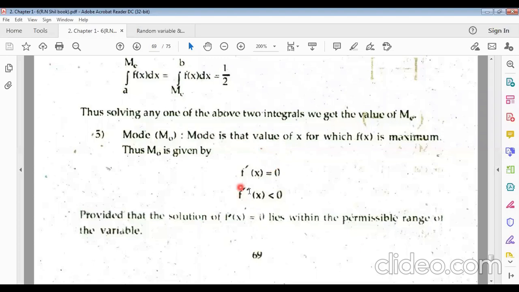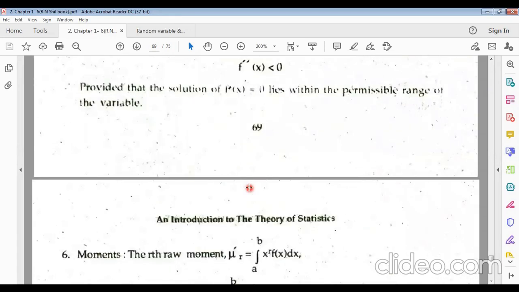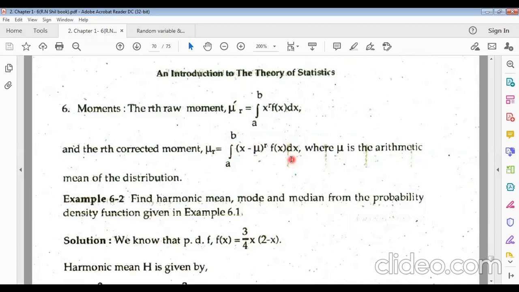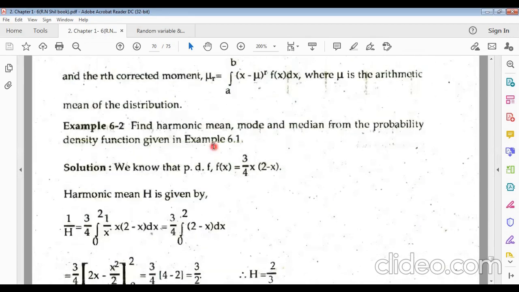And the double derivative, the second differentiation, we use to test whether it is a maximum or not. And moments: raw moments mu dash r equals the integral from a to b of x to the power r f of x dx. And central moments mu r equals the integral from a to b of (x minus mu) to the power r f of x dx. Now we'll discuss an example connected to this.